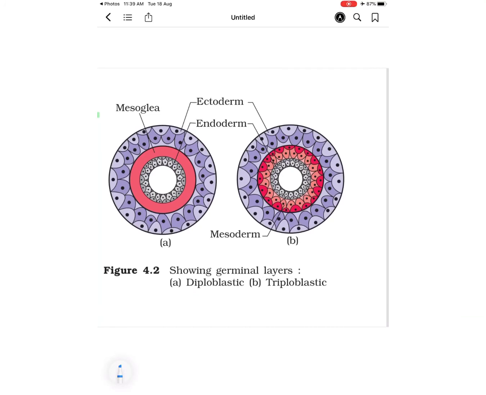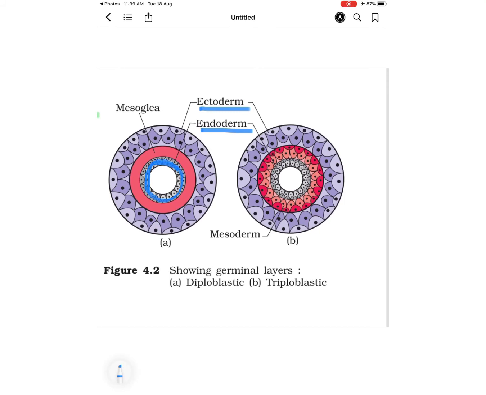Okay students, so now with the help of this diagram which shows the differentiation of germinal layers, on the basis of germinal layer arrangement we can decide that the animal should be placed in which type of group. So first diagram, it shows diploblastic arrangement. Here this is ectoderm, outer layer, this is endoderm, inner layer, and how they are arranged.